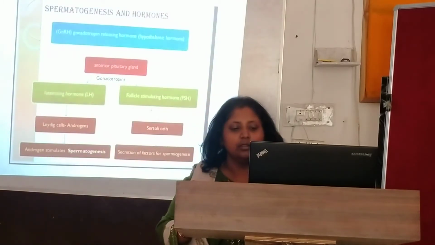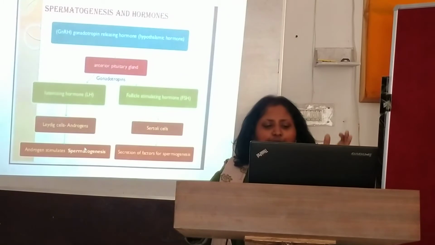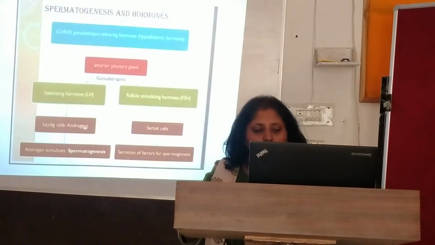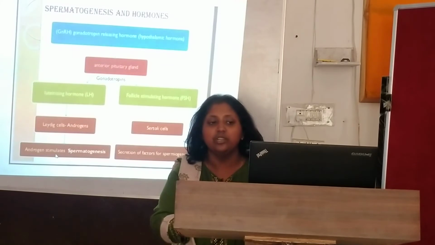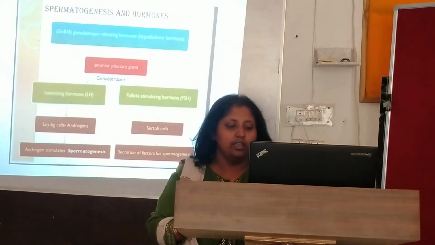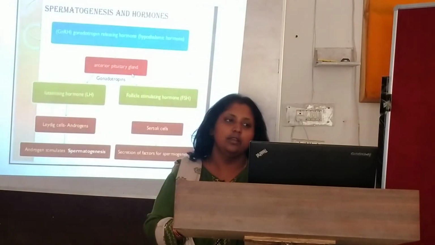The secretion factors are for spermiogenesis. So see, there is a great difference between spermatogenesis and spermiogenesis in terms of hormones. LH is responsible for spermatogenesis through androgen stimulation, and in spermiogenesis, the follicle stimulating hormone is responsible for the secretion factors in the Sertoli cells.